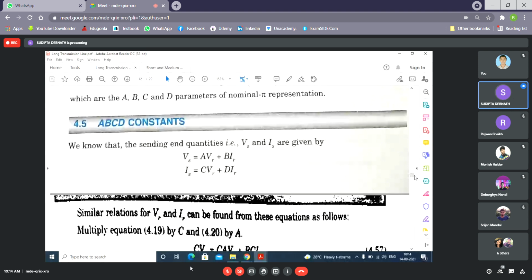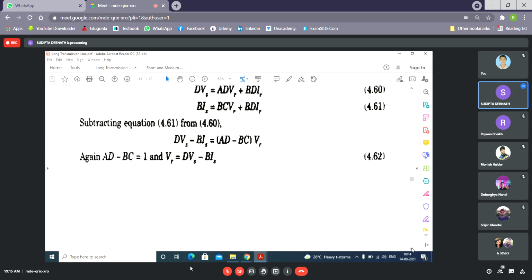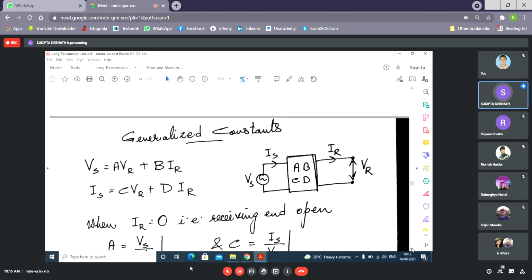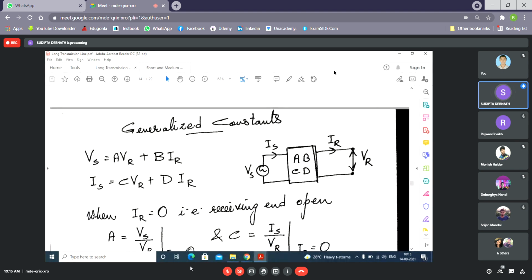Now see, ABCD constants in a two-port network, we have already studied them. These are called generalized constants. So we consider the transmission line as a network with constants ABCD. Sometimes in a transmission line, the R, L, C values are not given, but the ABCD constants of the transmission network are given. In that case, you have to use the ABCD constants to find out these values.